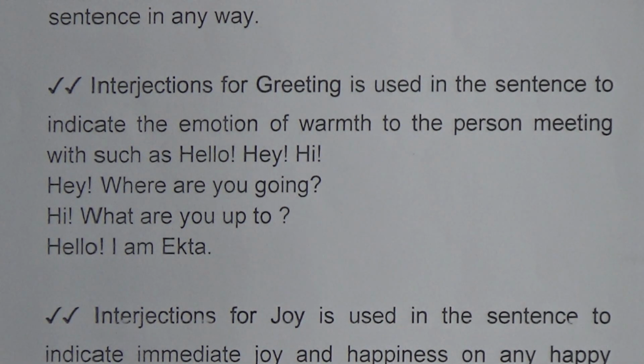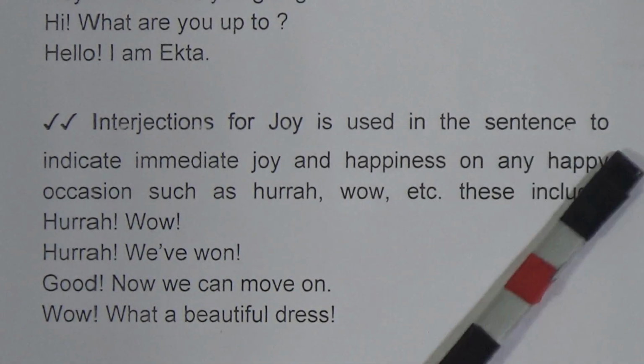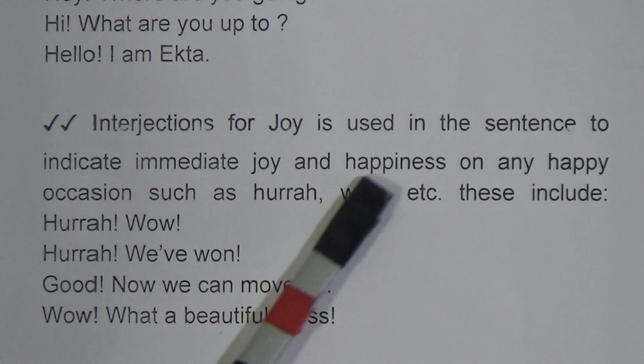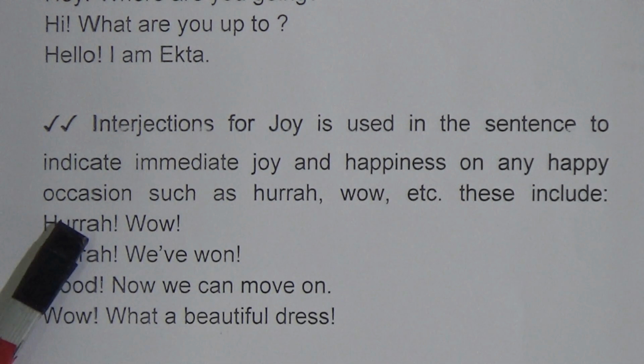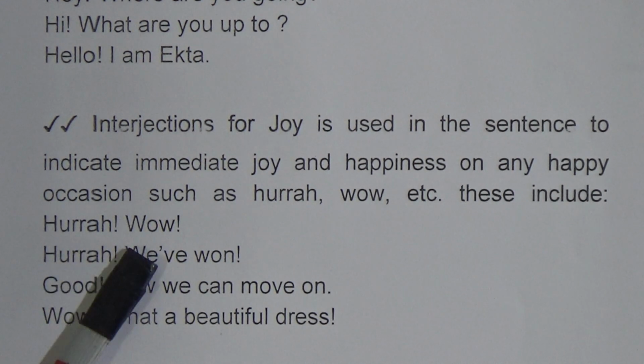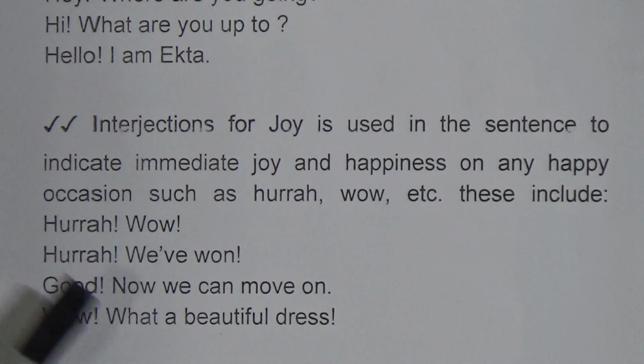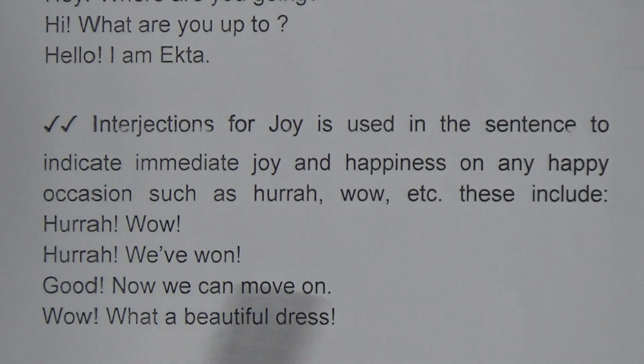Now we will go to interjections for joy. Interjections for joy are used in a sentence to indicate immediate joy and happiness on any happy occasion, such as hooray, wow, etc. Now look: Hooray, we have won! Good, now we can move on. Wow, what a beautiful dress! So those are interjections for joy. That means you will use hooray, wow, good, those interjections to express your strong emotions for joy or happiness.